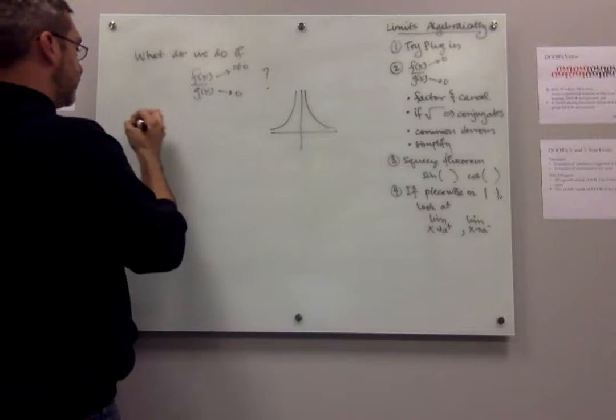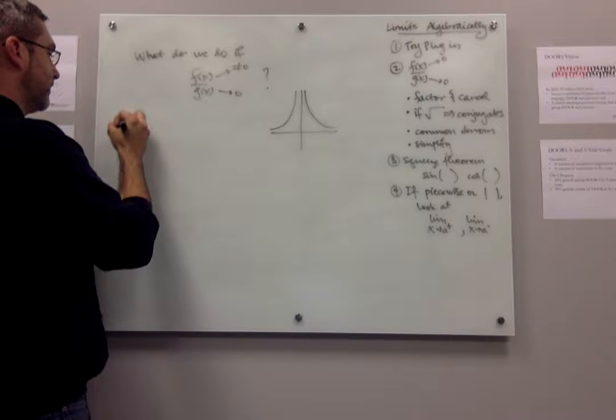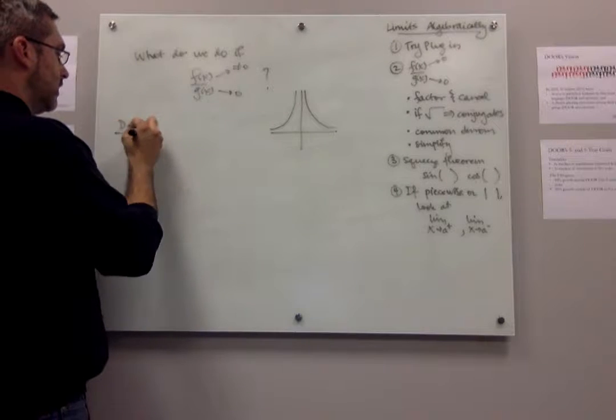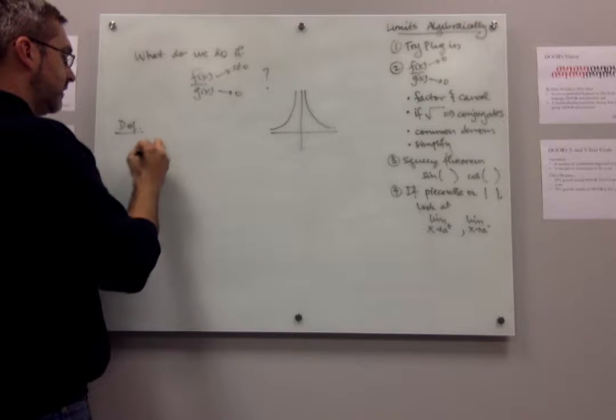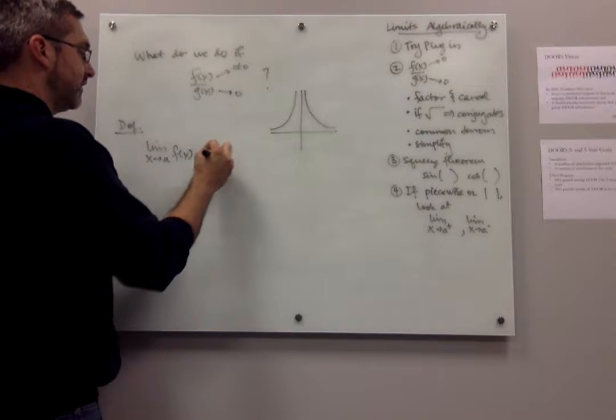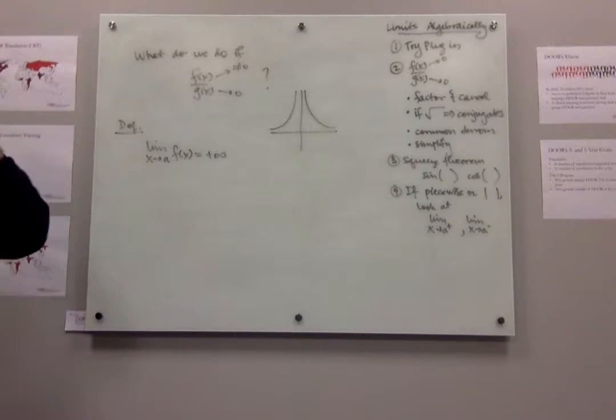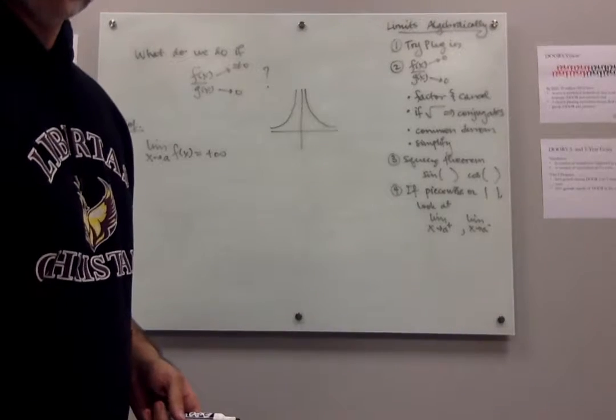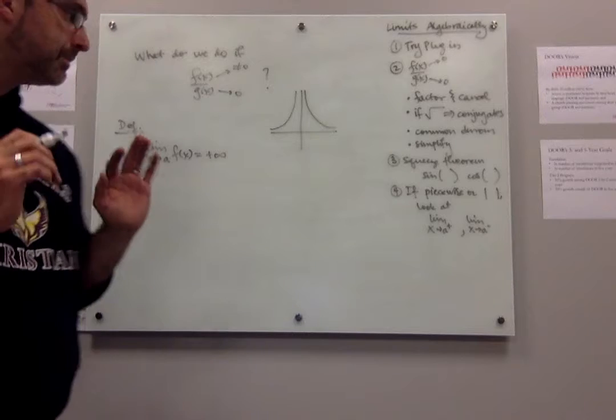The notation that we're going to use is we're going to say the limit as x approaches a number of the function is positive infinity, or just infinity. Okay, when I write that, what that means,